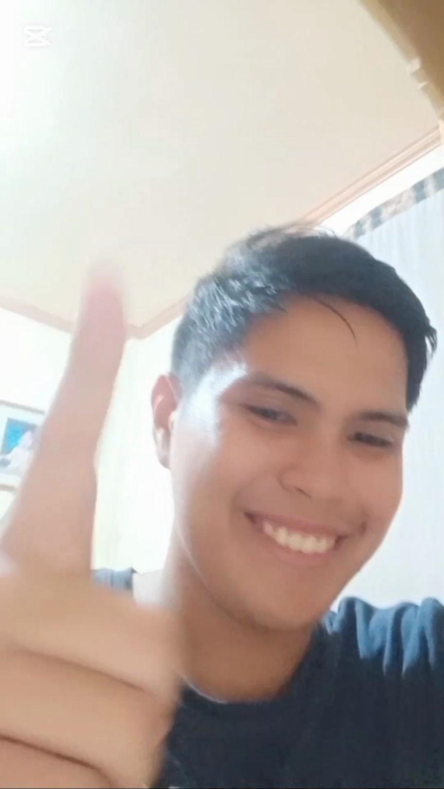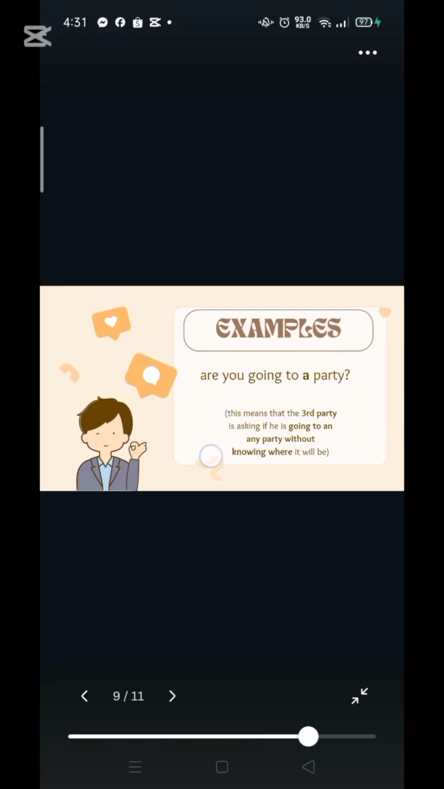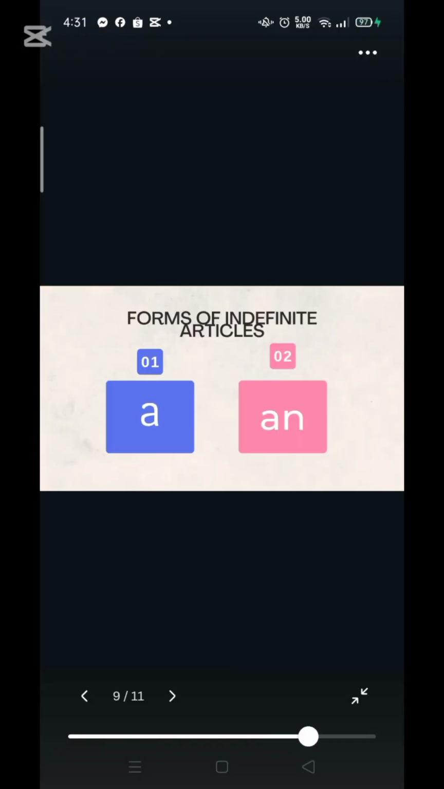Now, we already know how to use the indefinite article and the definite article. But right now, I am going to tell you about the different types of indefinite article, because there are actually some different forms. Alright, so we're just going to move to the next slide, and this will be the different forms of an indefinite article. We have the word a, and we have the word an.